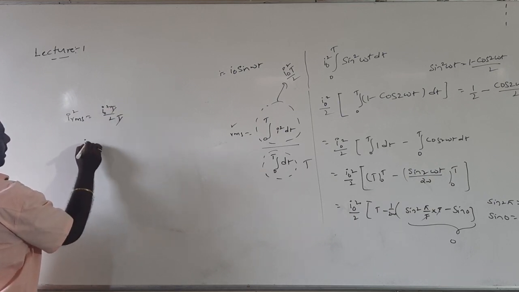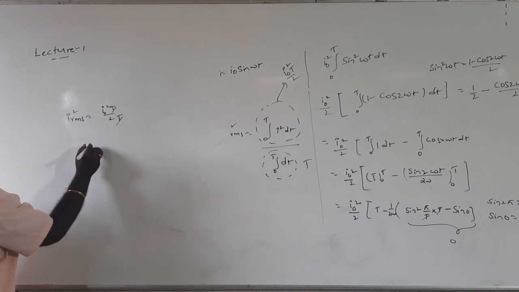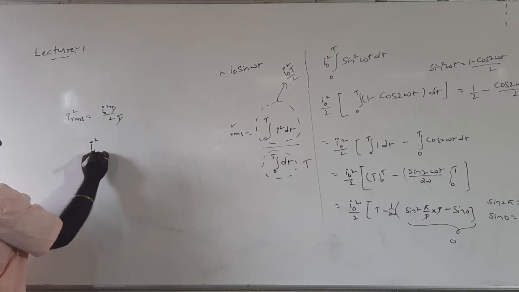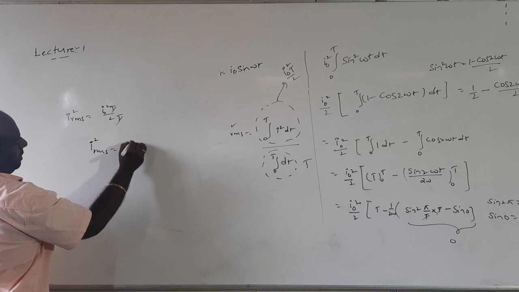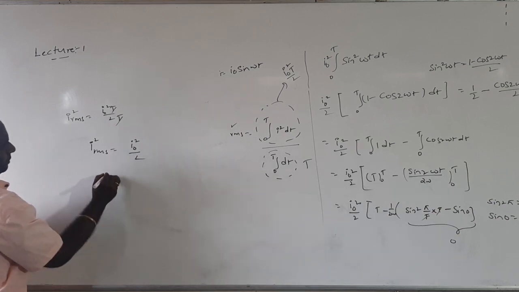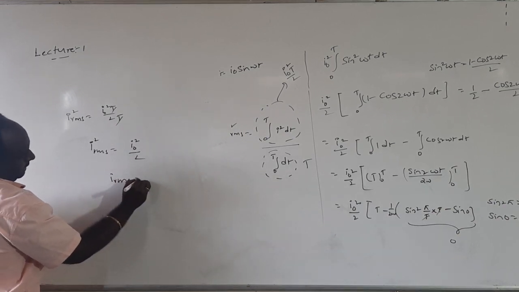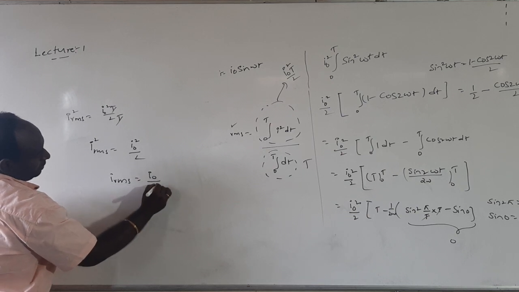So we get I squared RMS value equal to I naught squared by 2. So you will get I RMS is equal to I naught by root 2.